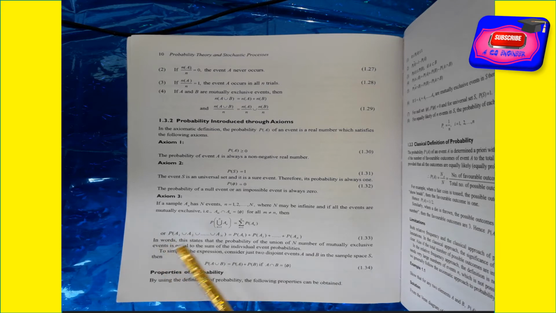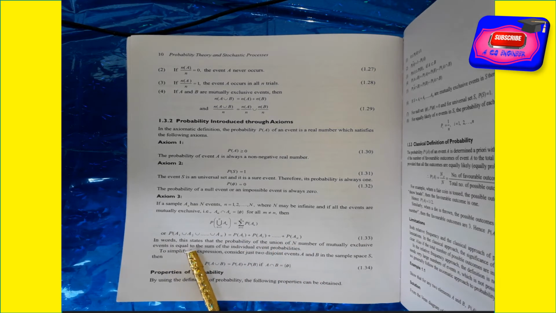Similarly, P of A1 union A2 union and so on union An is equal to P of A1 plus P of A2 plus and so on plus P of An. This is axiom 3 of probability. Axiom 3 states that P of the union from n equal 1 to n of An is equal to the summation of n equal 1 to n of P of An, or P of A1 plus P of A2 plus and so on plus P of An.